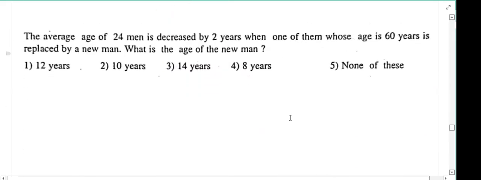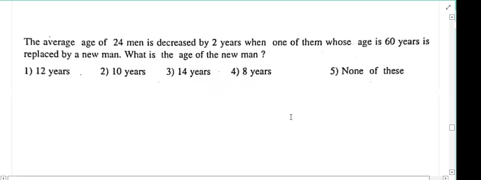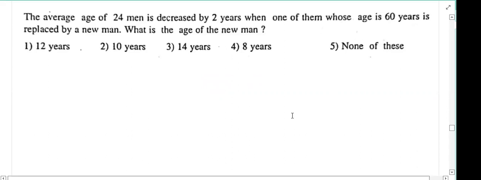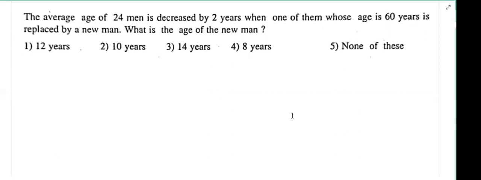Then answer this question. The average age of 24 men is decreased by 2 years when one of them, whose age is 60 years, is replaced by a new man. What is the age of that new man?